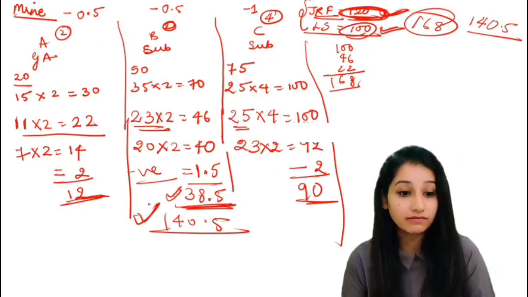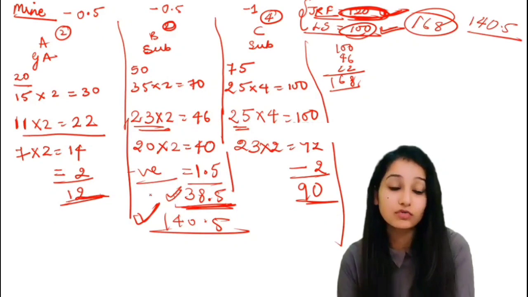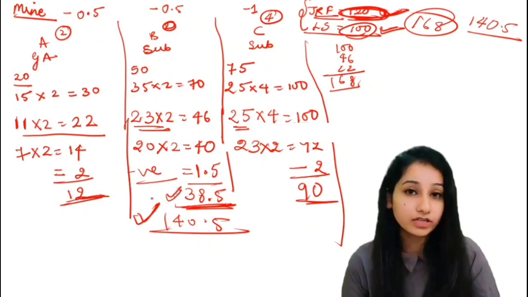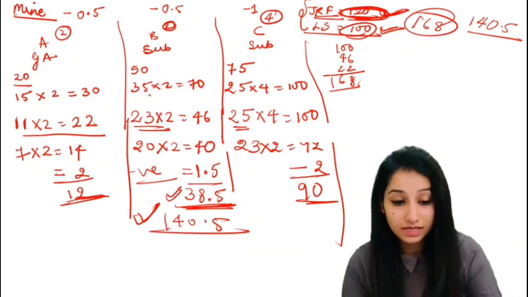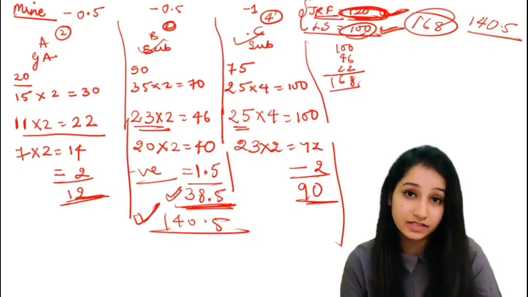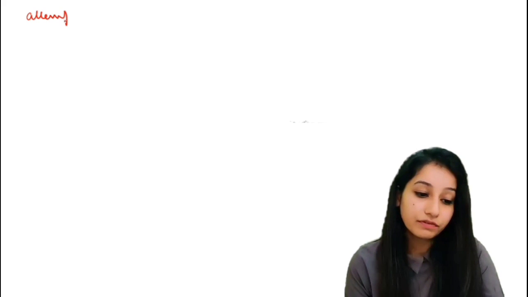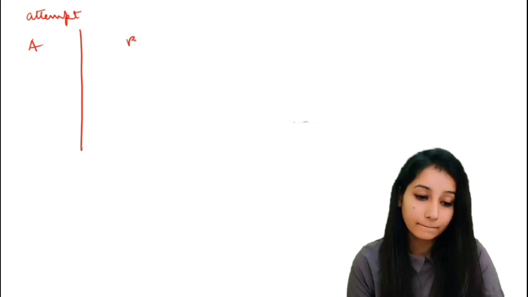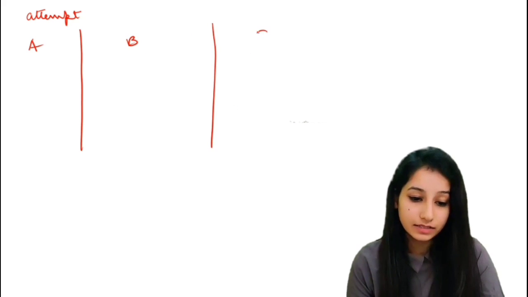This was just to give an idea of how much you can attempt in the paper if your preparation is very good, especially regarding the B section and the C section. Now let's see how many questions we can attempt. Once again, I will make 3 columns, that is A, B and C.